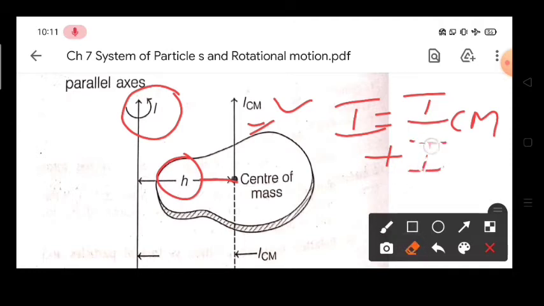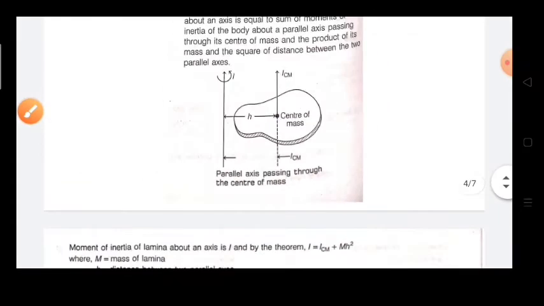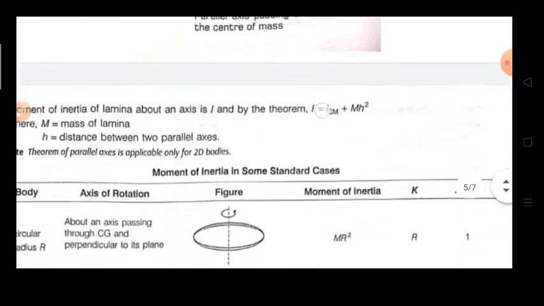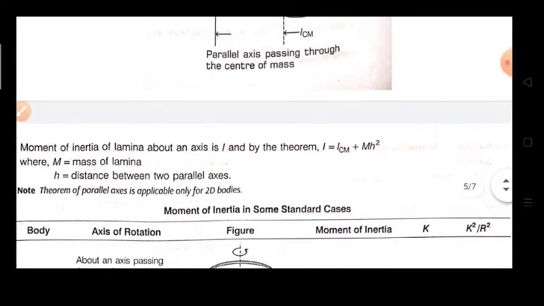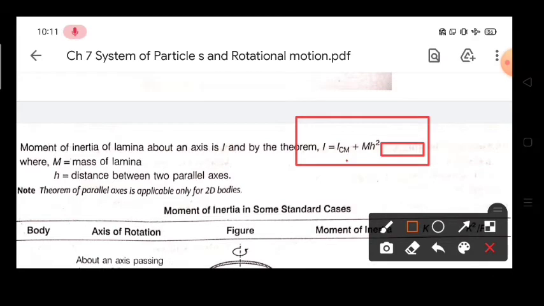mr square, that is the mass of this body times this radius, h square. So this theorem is known as the parallel axis theorem. You can read the formula: I equals ICM plus mh square.